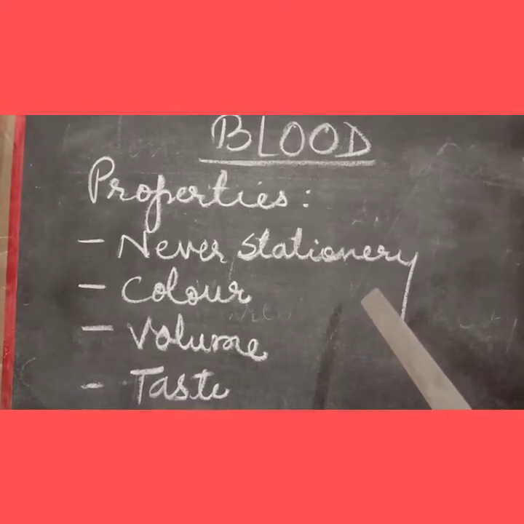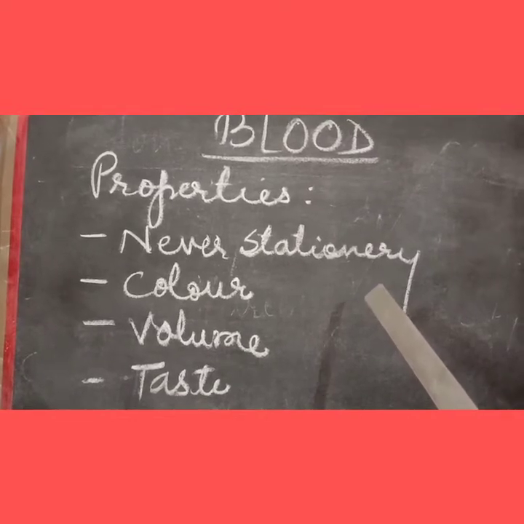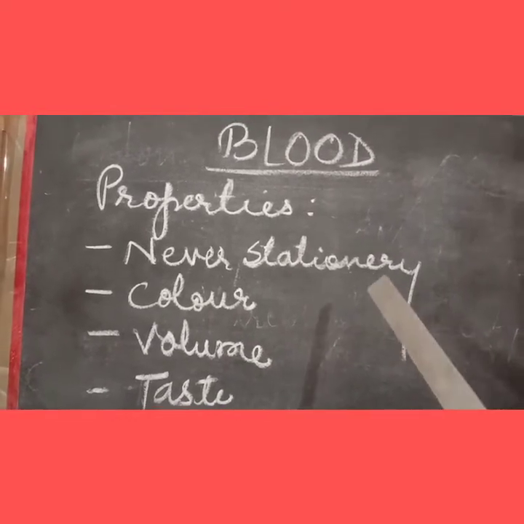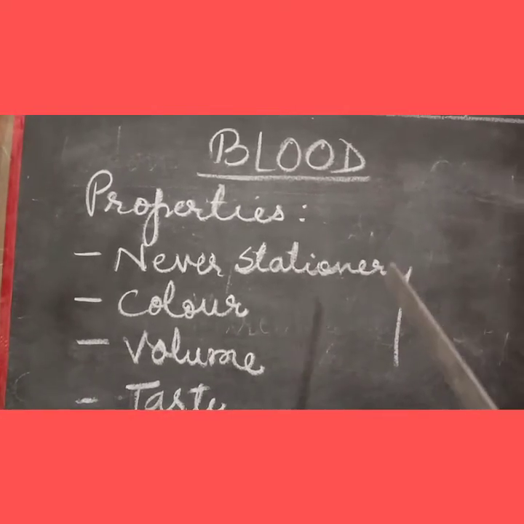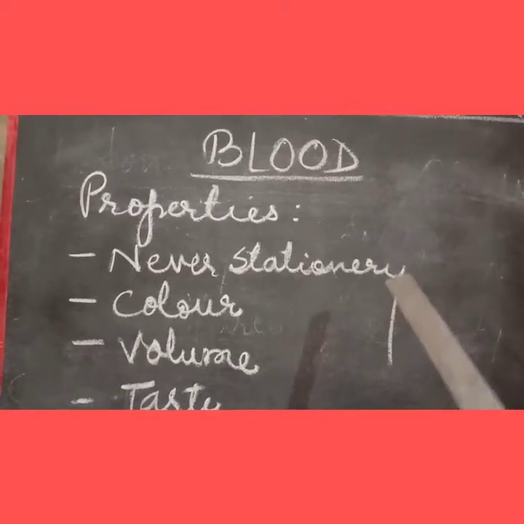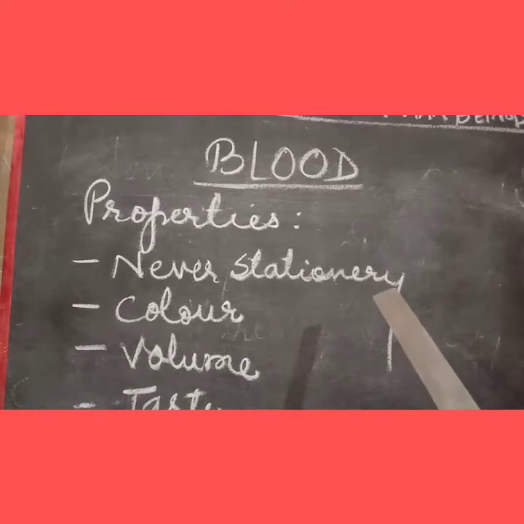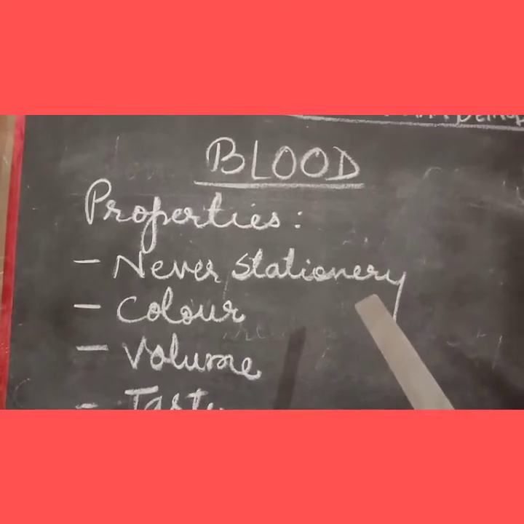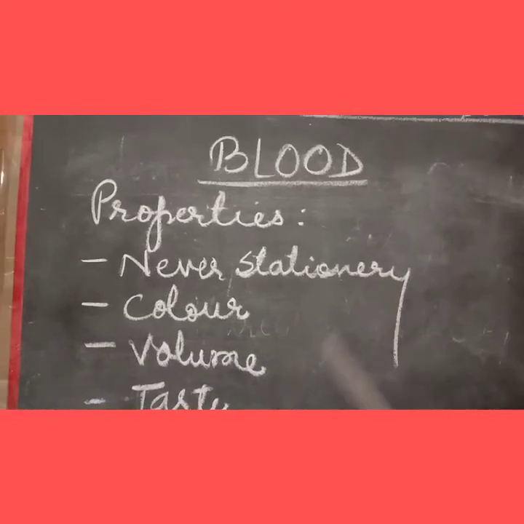And in an open blood circulatory system, blood flows from the heart to body spaces without any vessels. So today we have learned till now that the circulatory system can be of two types: closed blood circulatory system like human beings, and open blood circulatory system like in the case of insects.